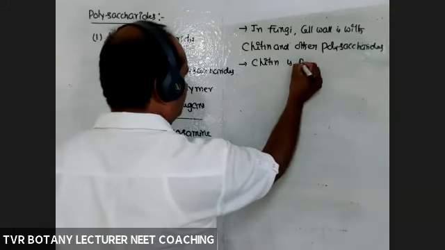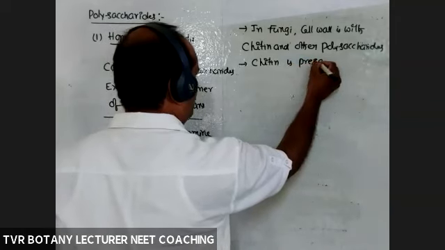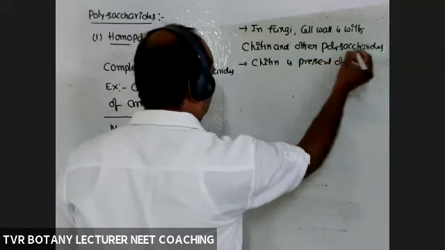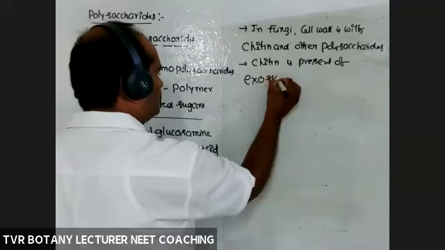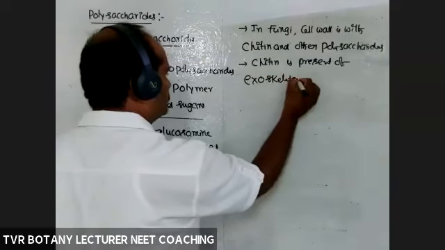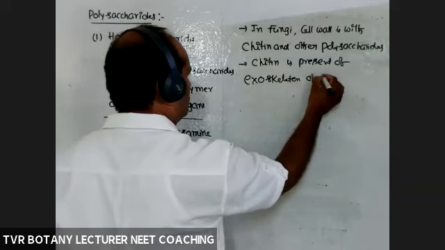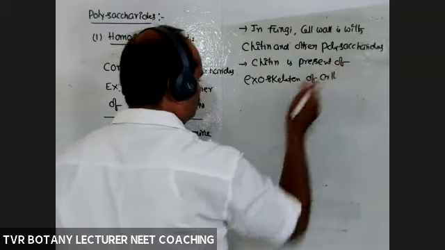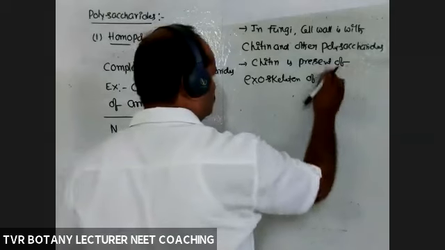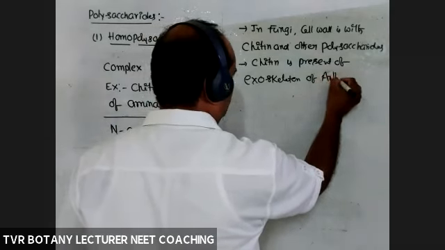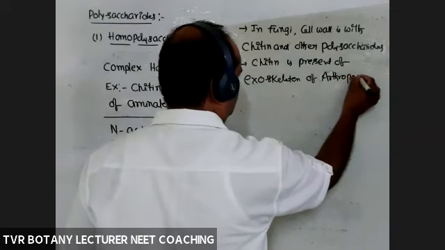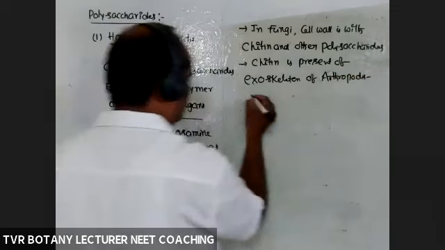Next, chitin is involved in the construction of the exoskeleton of arthropods, particularly cockroach.